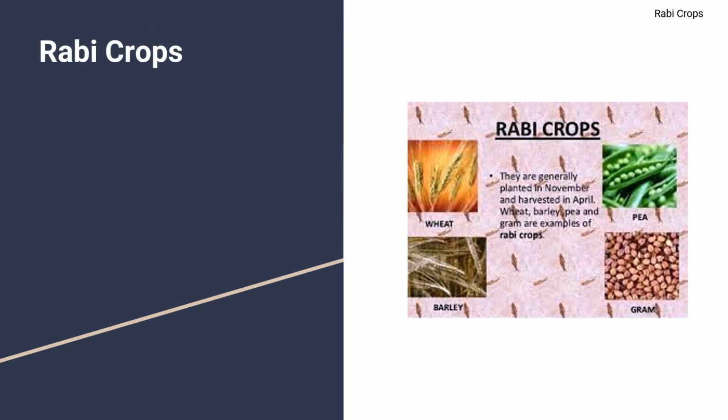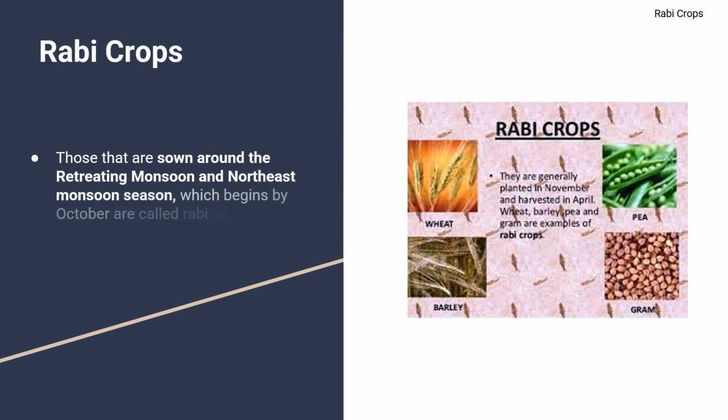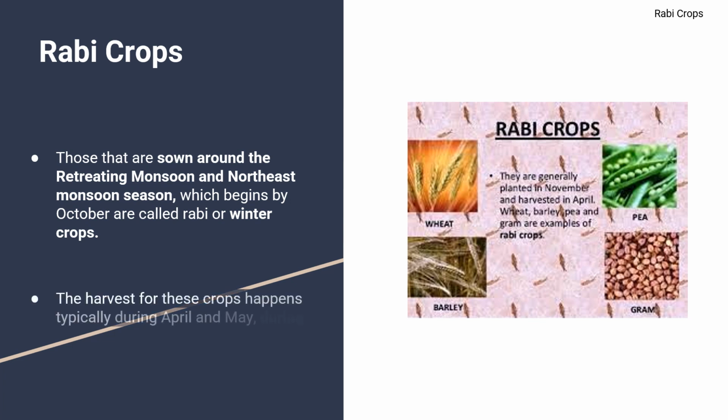First we have Rabi crops. Those that are sown around the retreating monsoon and northeast monsoon season, which begins by October, are called Rabi or winter crops. The harvest for these crops happens typically during April and May during the summer season.